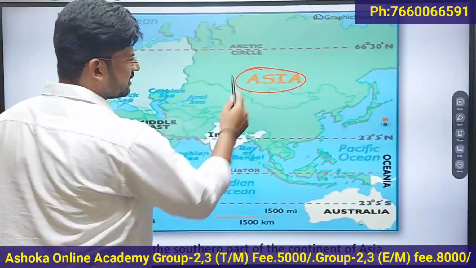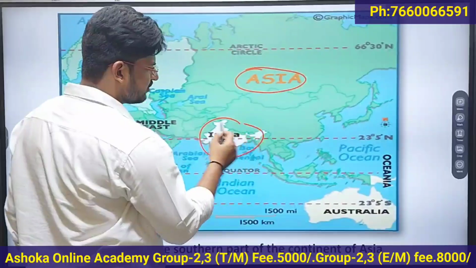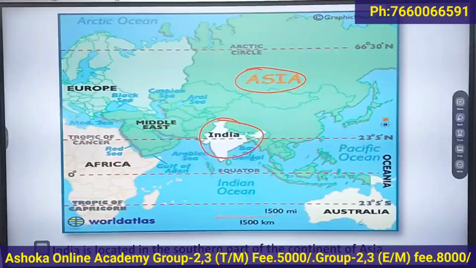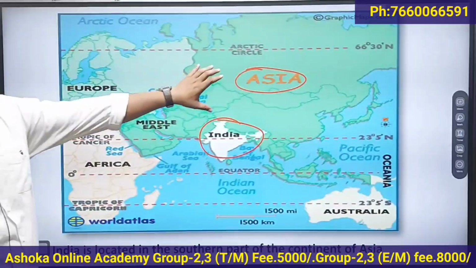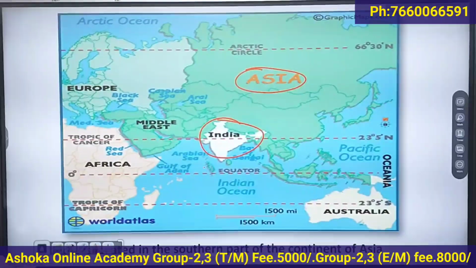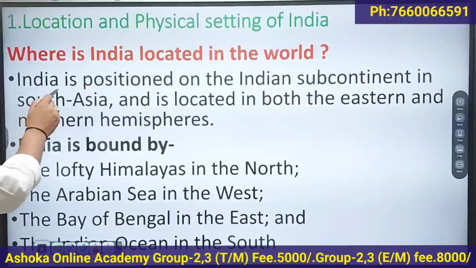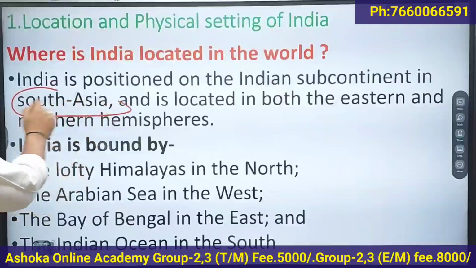In which part of Asia? South Asia. So India is part of the Asia continent and it is located in South Asia.